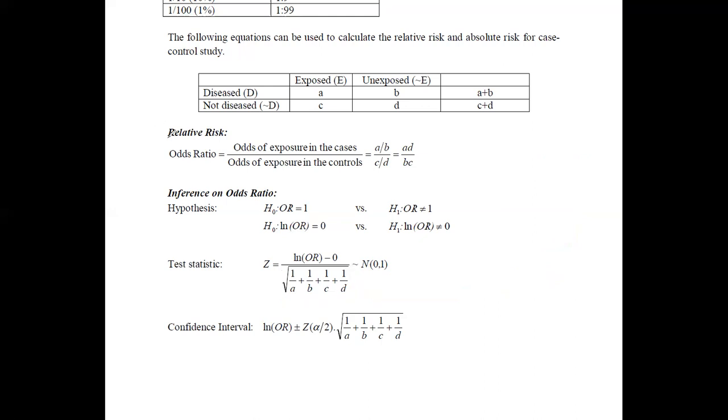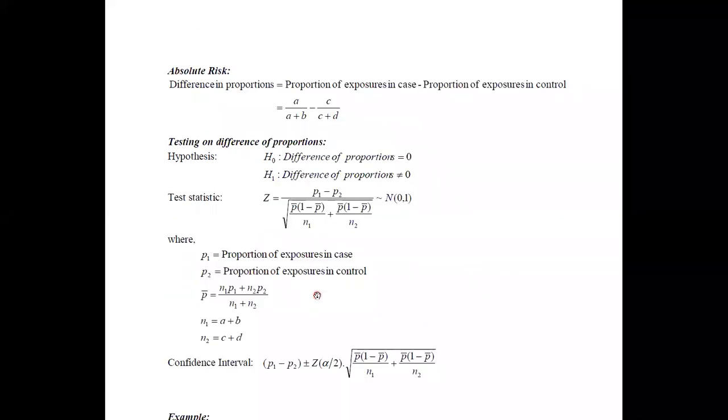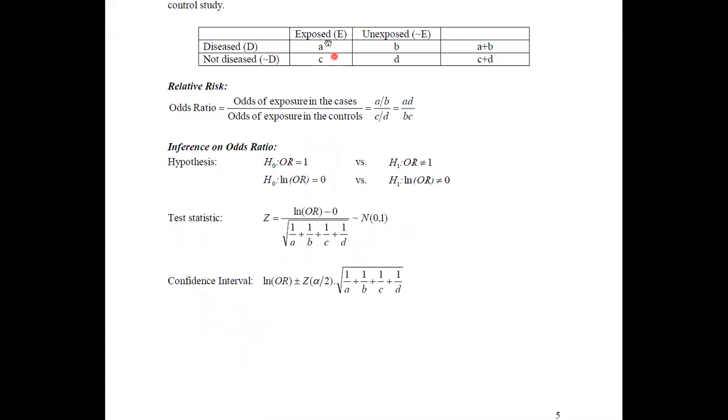So far we have discussed the relative risk for the case control study, and now we will pay attention to the absolute risk. Here, absolute risk is the proportion of exposures in cases minus the proportion of exposures in controls.